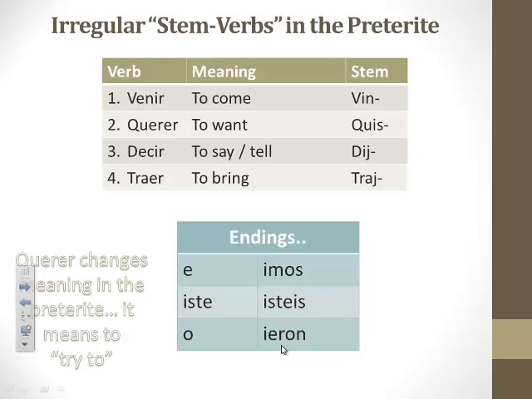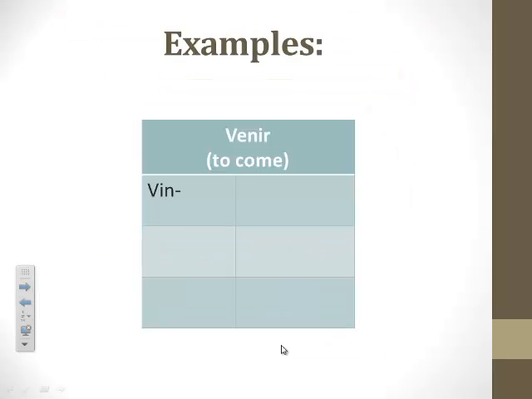Okay, let's flip over our note guide to section 3 and let's try to conjugate each of these 4 verbs all the way out in the preterite tense. The first verb, let's talk about venir. Venir means to come. When conjugating it, go ahead and write vin, V-I-N, in every box.